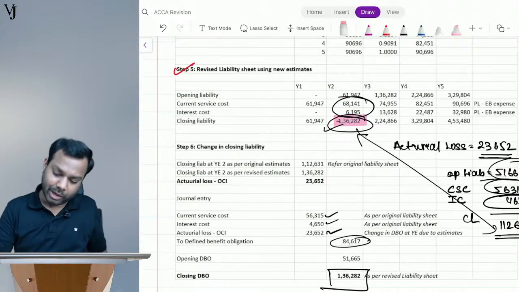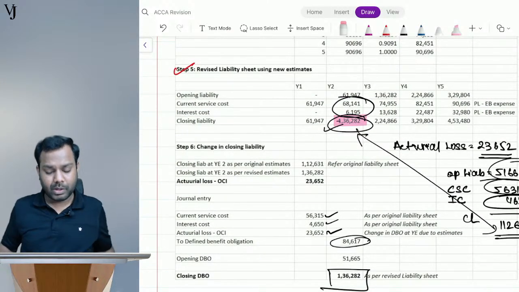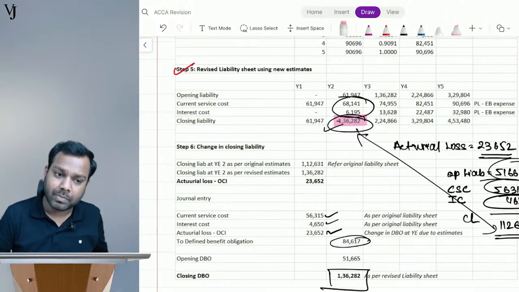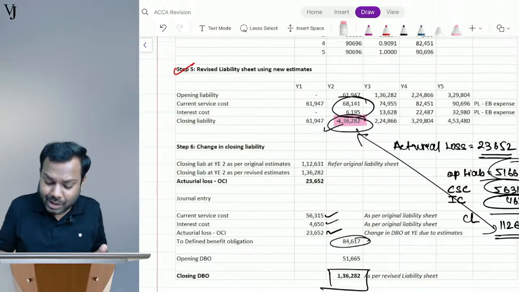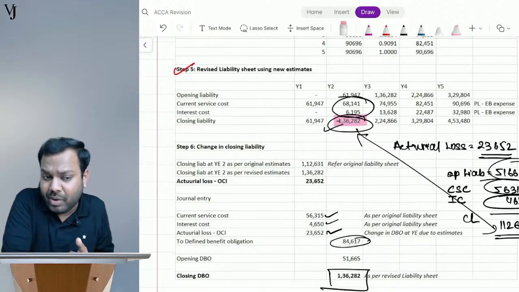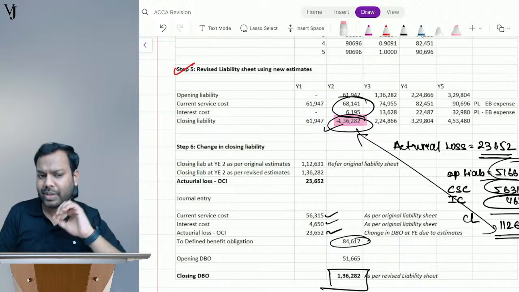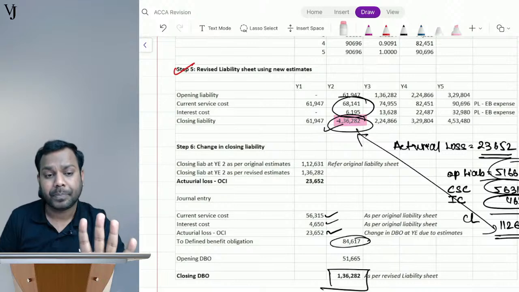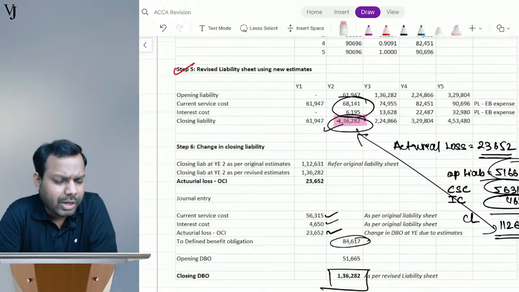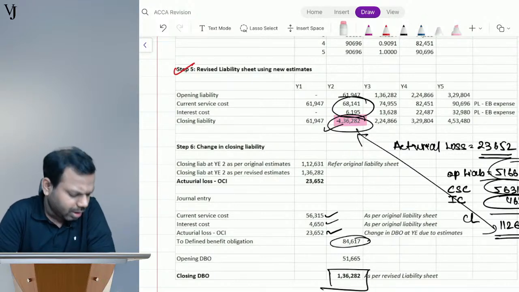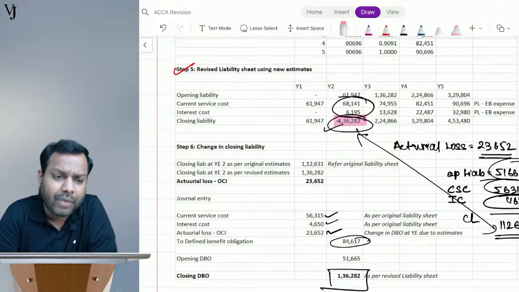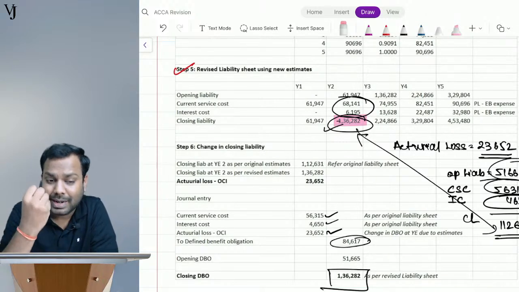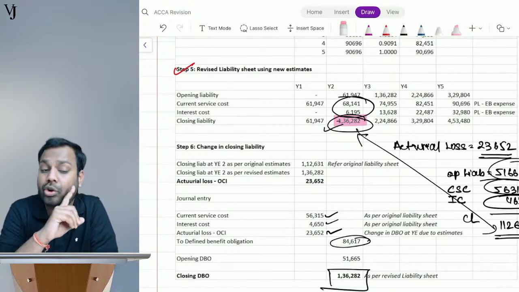Nutan, is it certain that I will pay this amount? The employees can leave in between also, right? Let's suppose I give the example for India. To take gratuity, the employees have to serve 5 years. Don't you think there are a lot of employees who leave prior to 5 years? So there is a high level of uncertainty attached. That's the reason we transfer it to OCI, not to P&L.